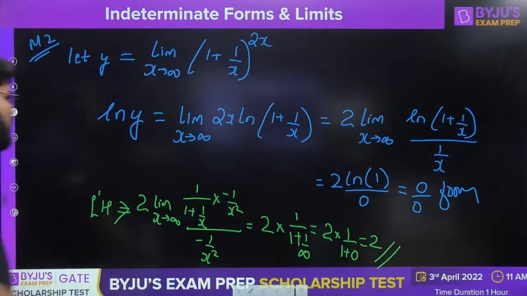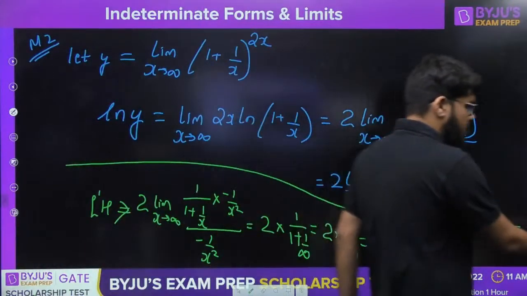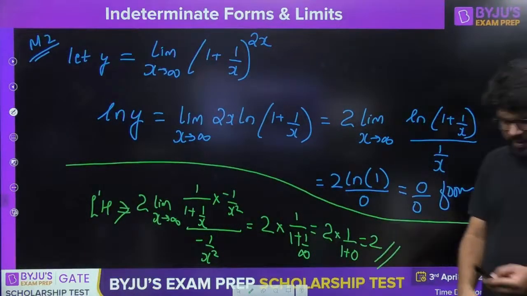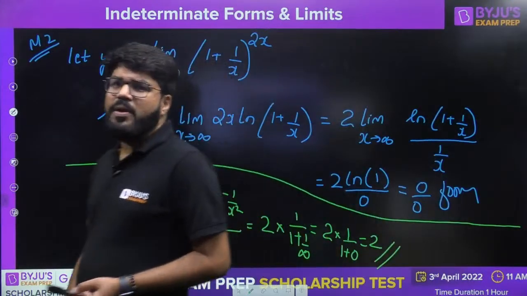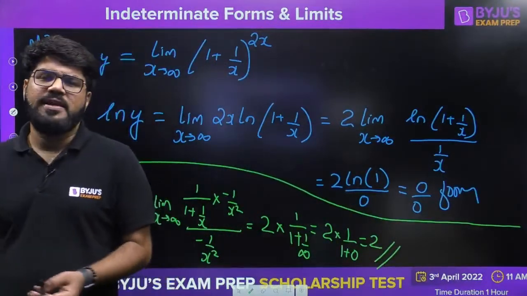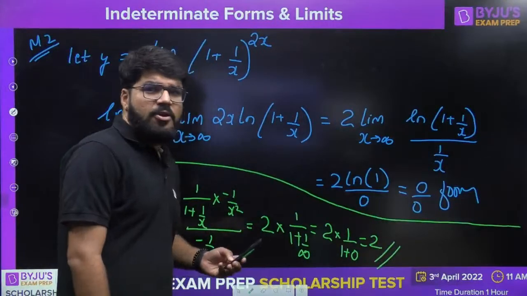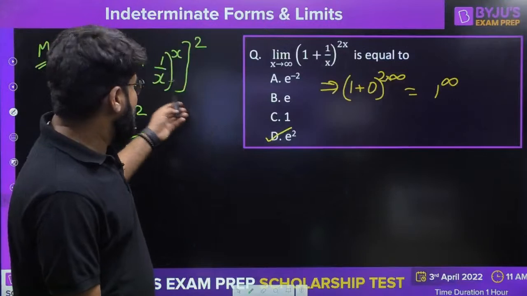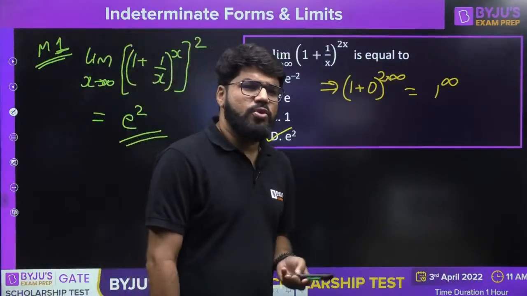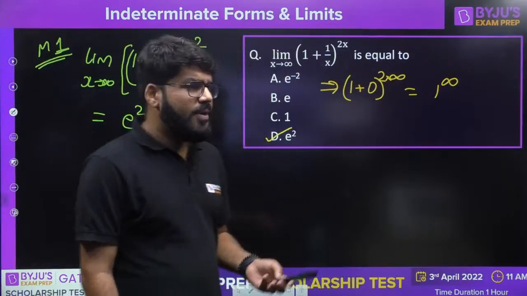The correct answer is 2. Right, that is another way. Whenever it is a power-based limit question, or the 1 power infinity and infinity power 0 cases, which are indeterminate forms, you can use this method of taking the log, or else if you remember the limit of special interest that I showed you in the beginning, it could be a formula-based approach.